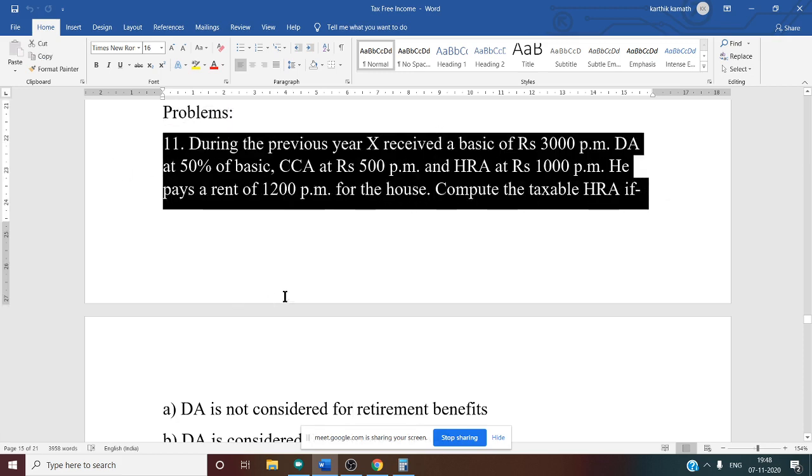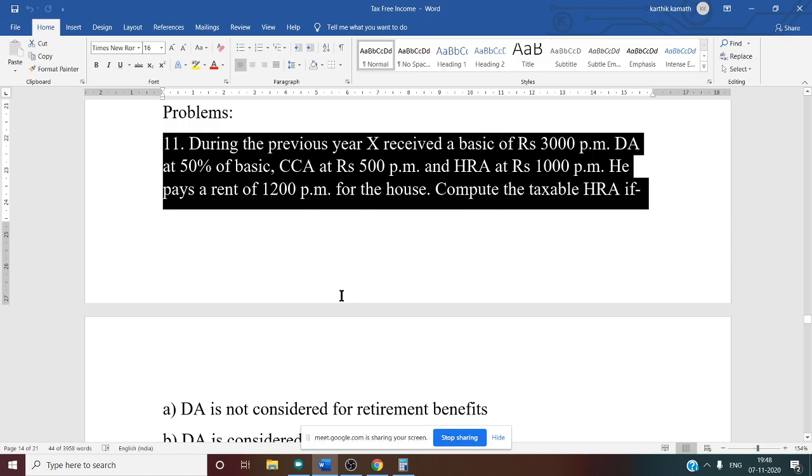During the previous year, X received a basic of 3000 per month. So basic for 1 month is given. We want it for 12 months. DA at 50% of basic. Here they have not mentioned whether DA enters the retirement benefit or not. They have only mentioned DA, dearness allowance. CCA at 500 per month.